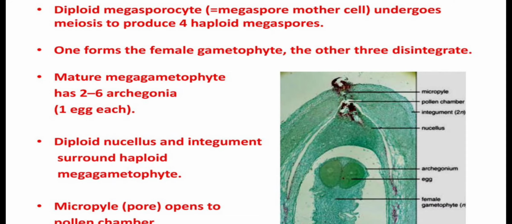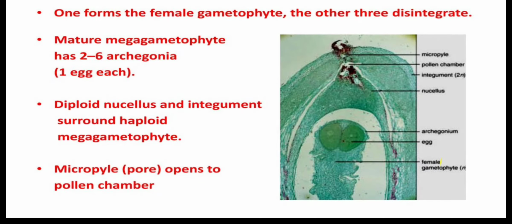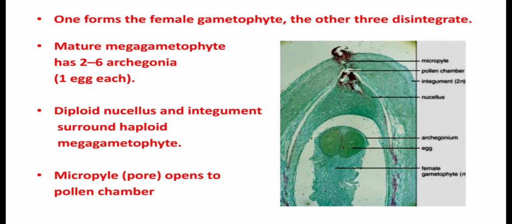Students, diploid megasporophyte, that is megaspore mother cell, undergoes meiosis to produce 4 haploid megaspores. One forms the female gametophyte and the other three degenerate to provide nutrition to the developing female gametophyte. Mature gametophyte has 2 to 6 archegonia. Each contains 1 egg. Diploid nucellus and integument surround haploid megasporophyte.